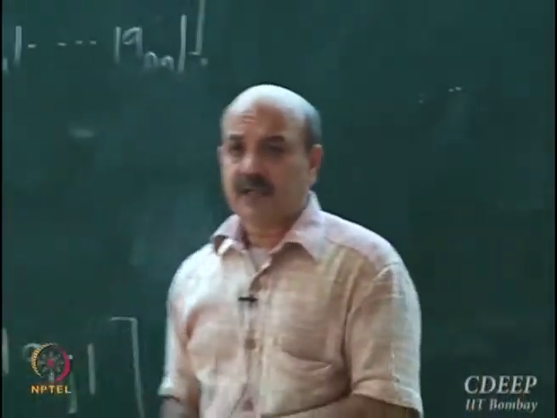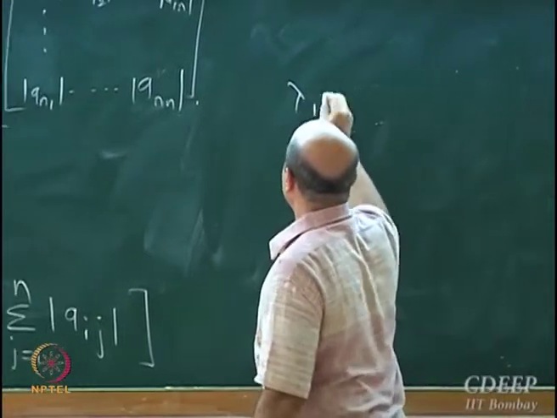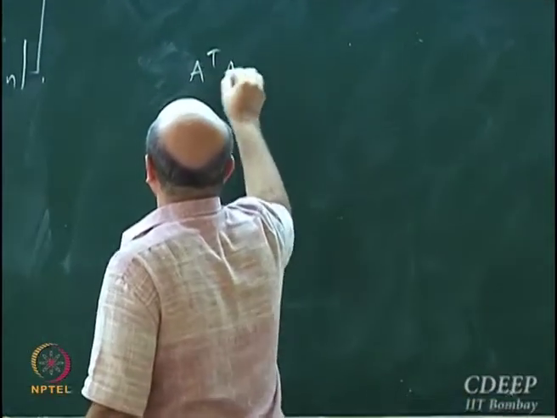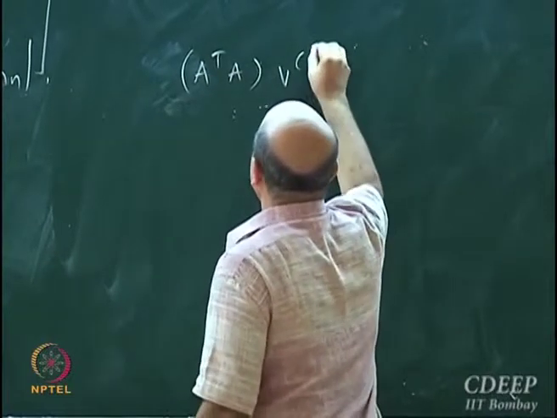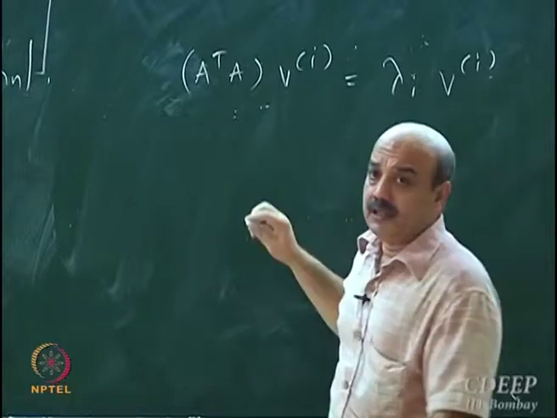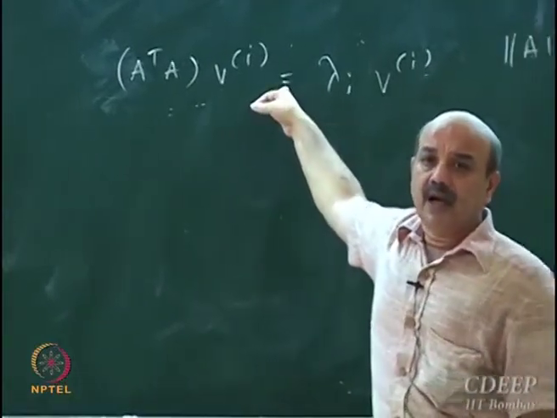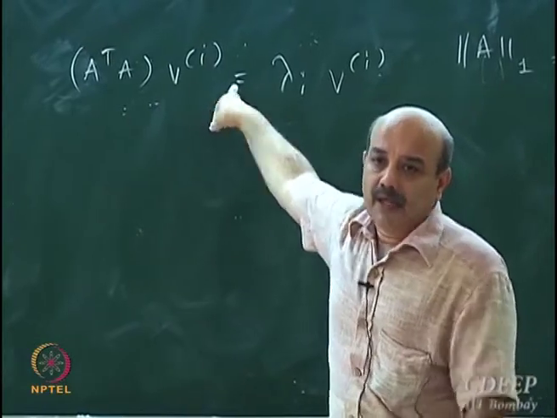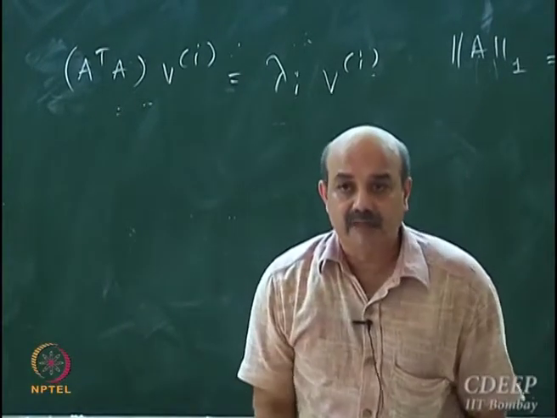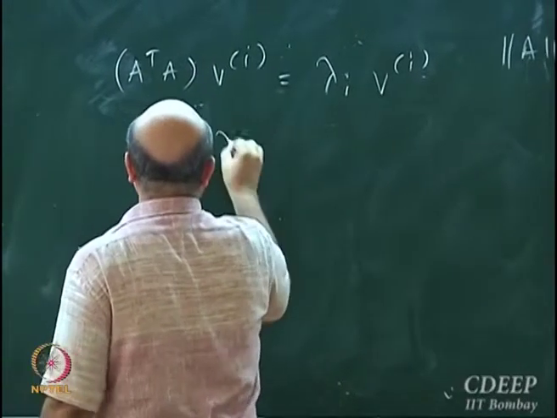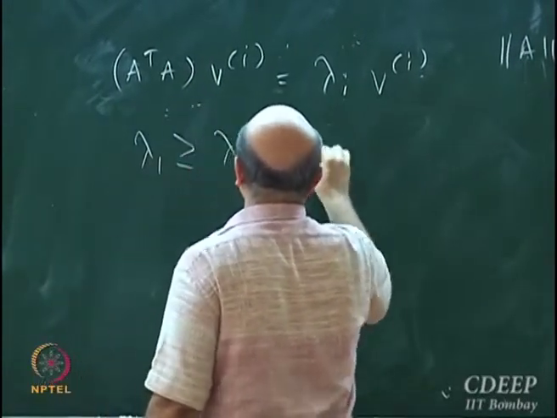Lambda i was nothing but an eigenvalue. We have A transpose A Vi equal to lambda i Vi, so the lambdas are eigenvalues of A transpose A. Now I said that I have numbered the eigenvalues such that lambda 1 is greater than or equal to lambda 2, which is greater than or equal to lambda 3.